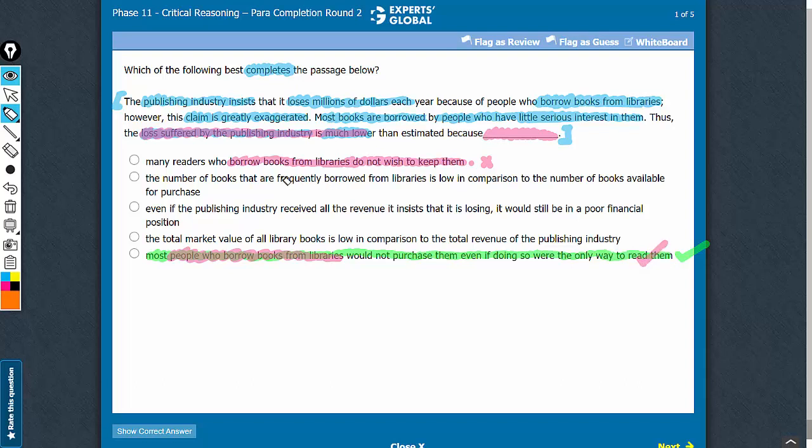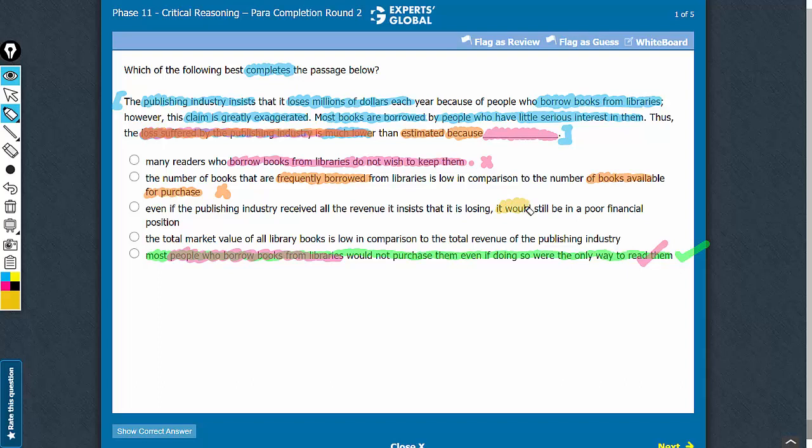Answer choice B compares the number of books frequently borrowed versus the number of books available for purchase. This answer choice does no justice to this part here. We are expecting an explanation why the loss suffered by publishing industry is much lower than their estimate. Answer choice B should be eliminated.